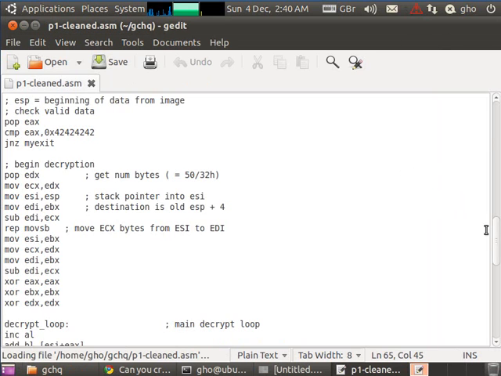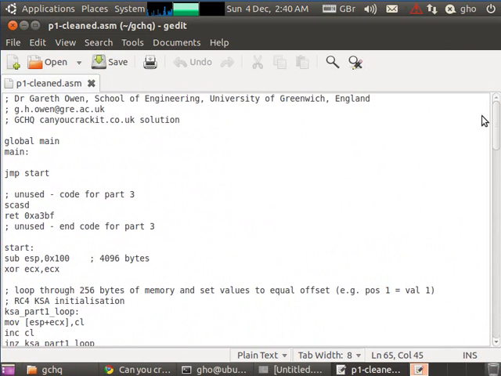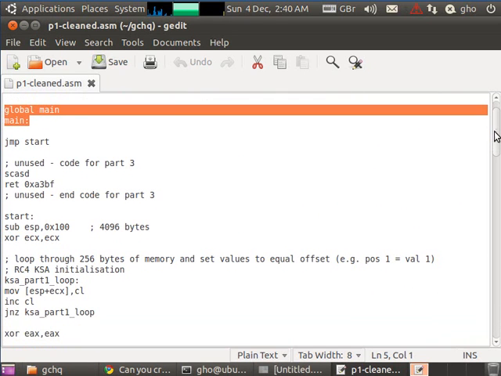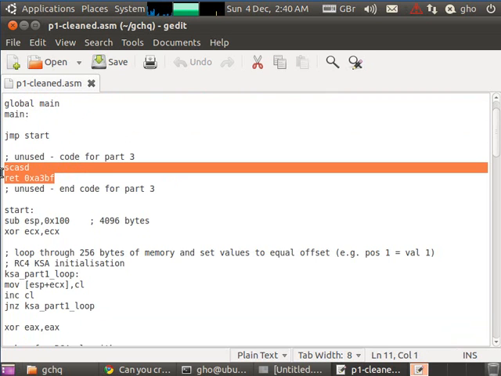So here's the code which I've gone through now, broken up all the code and put comments in to explain what I think different parts do. I've added these 2 additional lines at the beginning. These are just so that we can run the code later on. So now, having a look at the code, there's that jump that I said about earlier. That's the very beginning of the code. There's then 2 instructions which don't appear to be used. In fact, you'll need these for stage 3 of the challenge, but not this current stage.